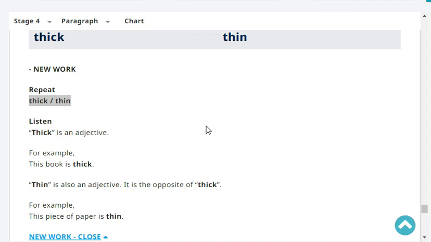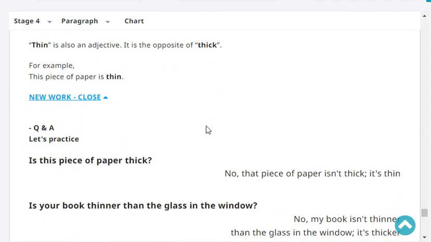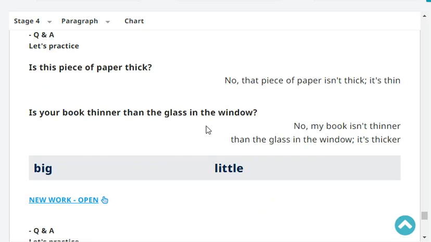Okay, let's practice. Is this piece of paper thick? No, that piece of paper isn't thick. It's thin. Is your book thinner than the glass in the window? No, my book isn't thinner than the glass in the window. It's thicker. Very good.